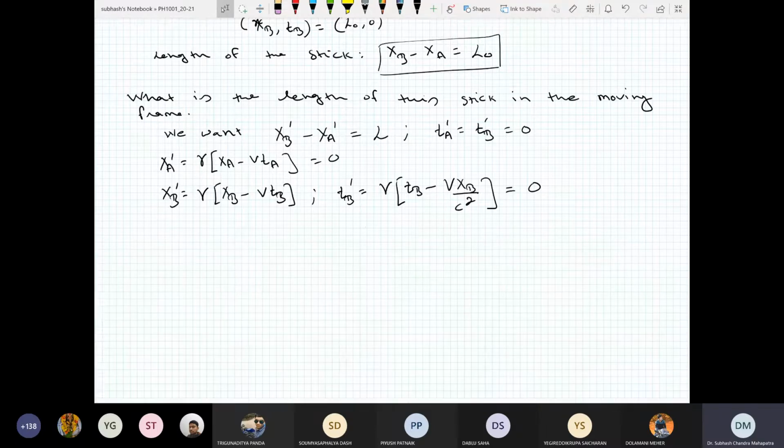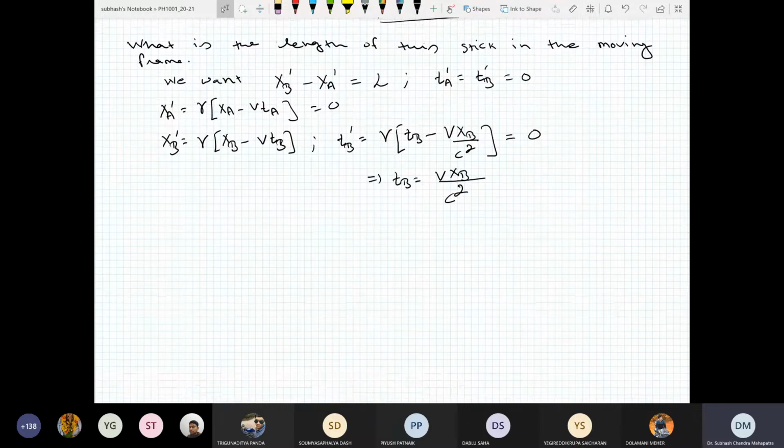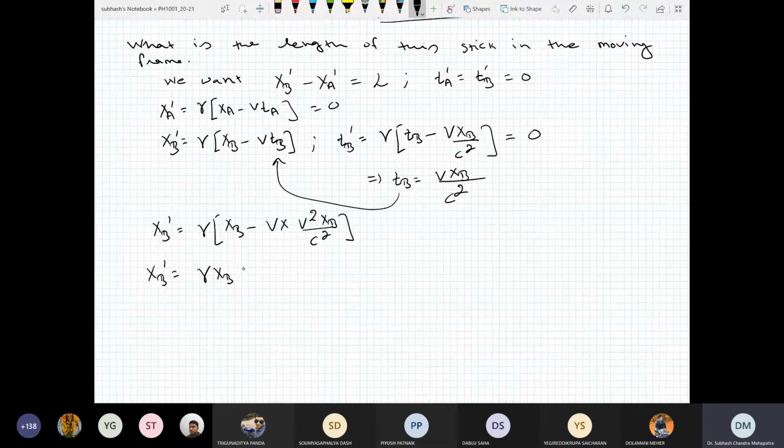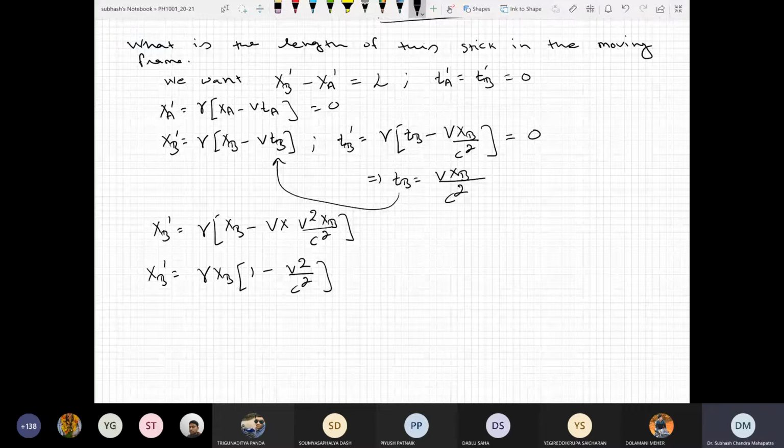What does it give? It implies that tb has to be equal to v xb by c square, for the moving frame. We can substitute this here. What do we get? xb prime is equal to gamma times xb minus v into v xb by c square. So xb prime is gamma times xb times 1 minus v square by c square.